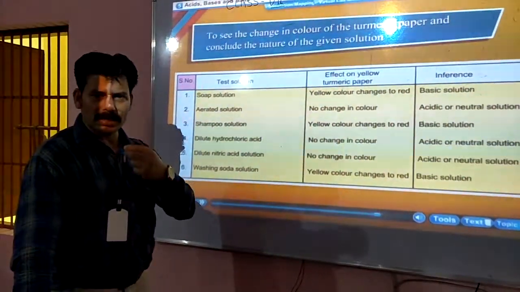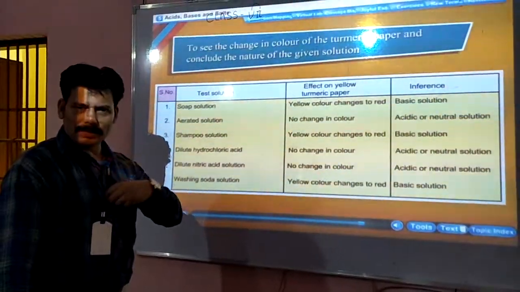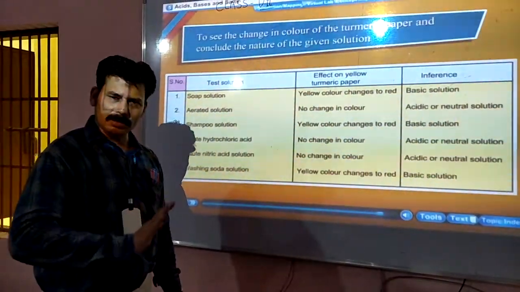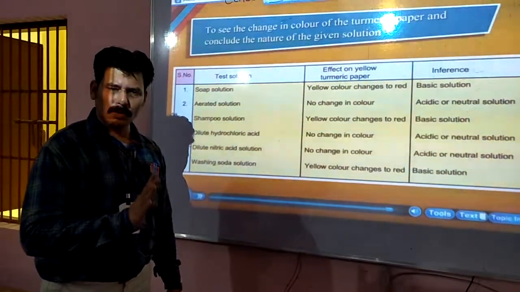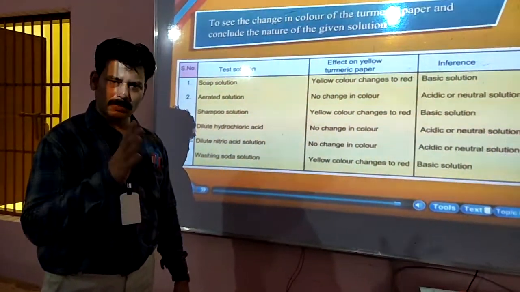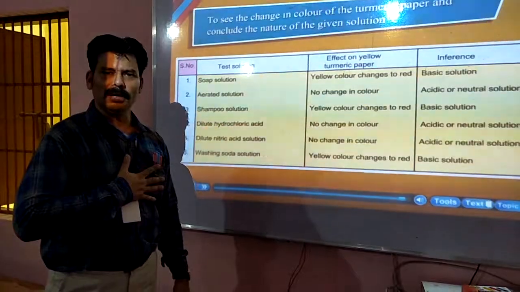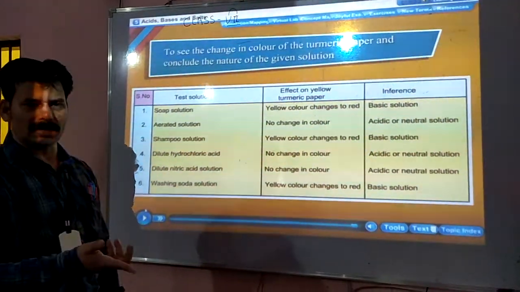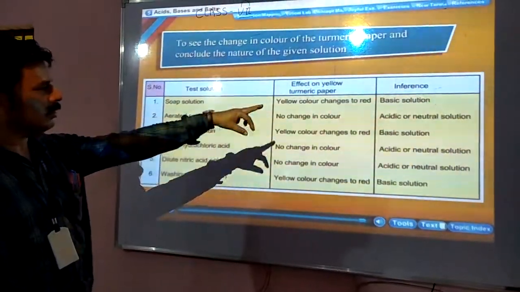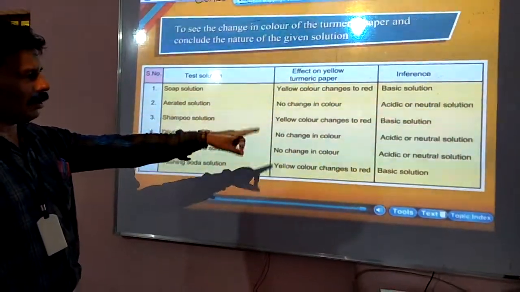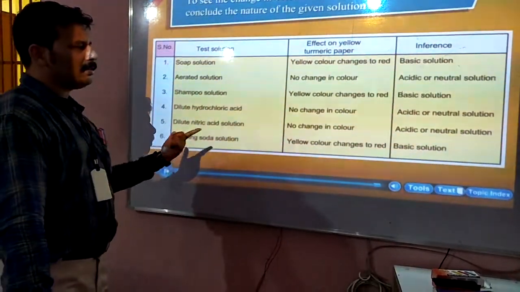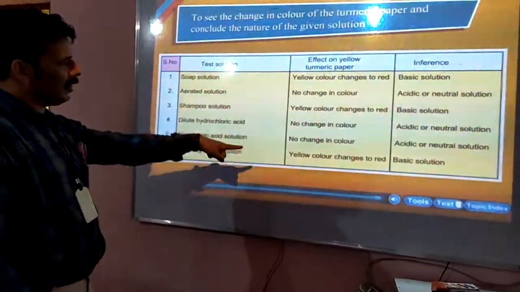Like sometimes we eat curry. If the curry falls on clothes, and we apply soap, which contains sodium hydroxide, then when this sodium hydroxide comes in contact with the curry, which has turmeric, the color changes to red. So these are the outcomes that we got, whether it is basic, acidic or neutral. So these are the findings.